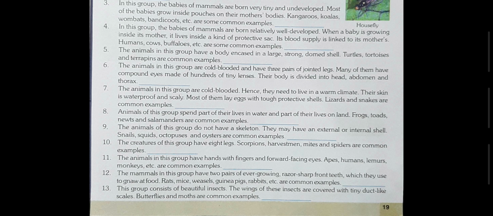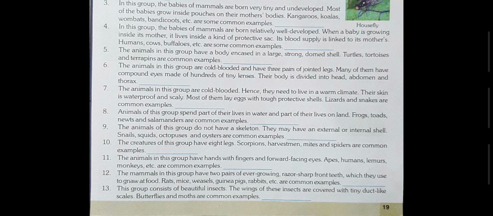Animals of this group spend part of their lives in water and part of their lives on land. Frogs, toads, newts and salamanders are common examples. कुछ animals होते हैं जो वो land पे भी रहते हैं और water में भी रहते हैं. Okay, so those types of animals are termed as amphibians. Amphibians. Now come to question number 9.